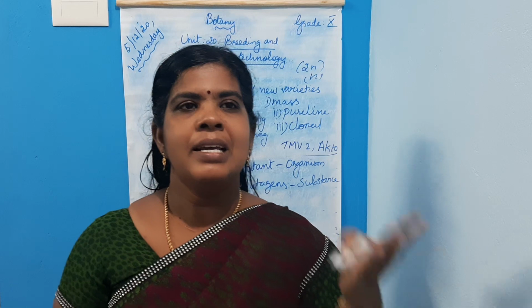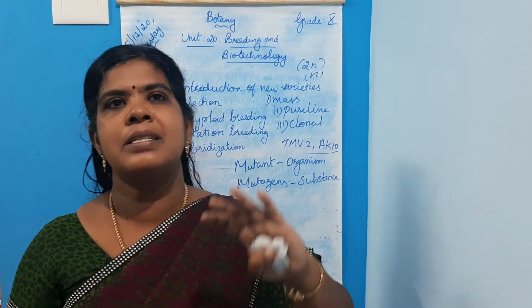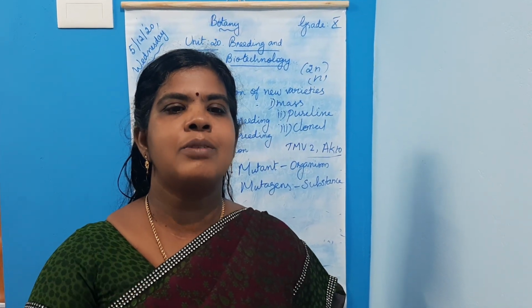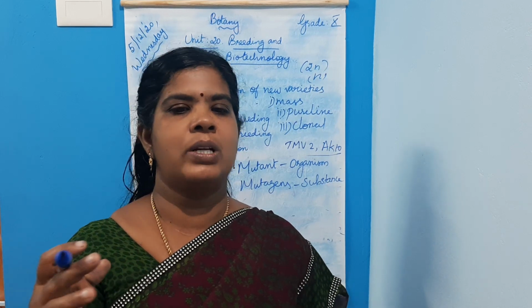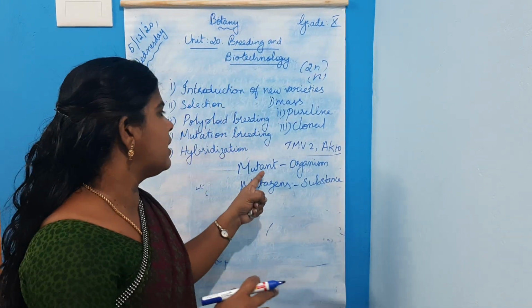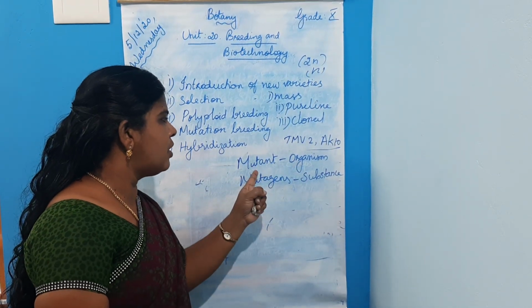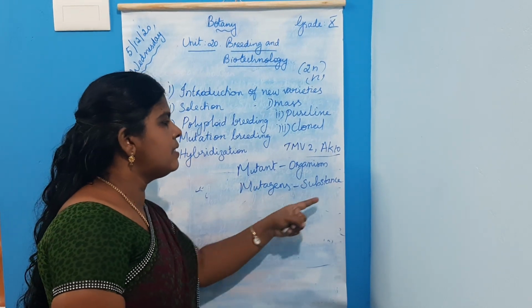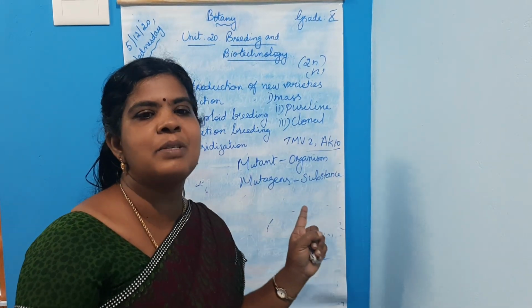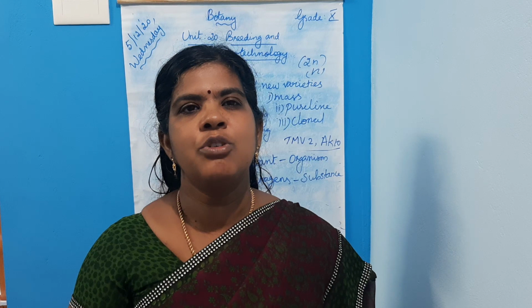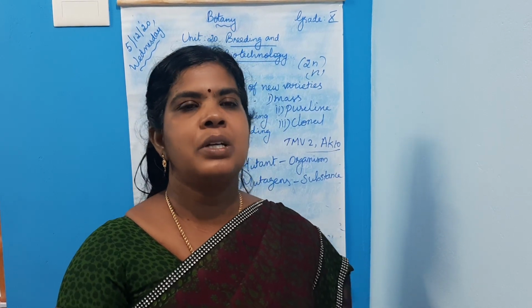So what is mutation? A sudden change in the genetic setup of an organism, or a sudden heritable change in the nucleotide sequence of DNA in an organism. When a sudden change occurs in an organism, it can bring about changes in the organism. What is called a mutant? An organism which undergoes mutation is called a mutant. The substances or factors which induce mutation in an organism are called mutagens or mutagenic agents.